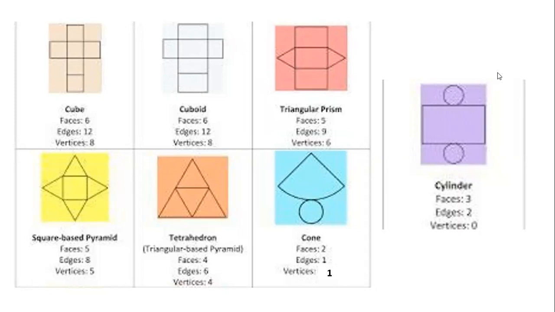Sir, I didn't understand the triangular prism edges. Triangular prism. See, edges means the lines.